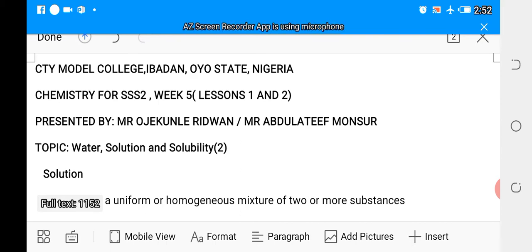This is another topic in our chemistry scheme of work for third term, week 5, from the Chm2 Model College, Ibadan, Oyo State, Nigeria, SS2 Chemistry. This includes lesson 1 and 2 as presented by Mr. Ojekunle Ridwan and Mr. Abdulateef Mansour.